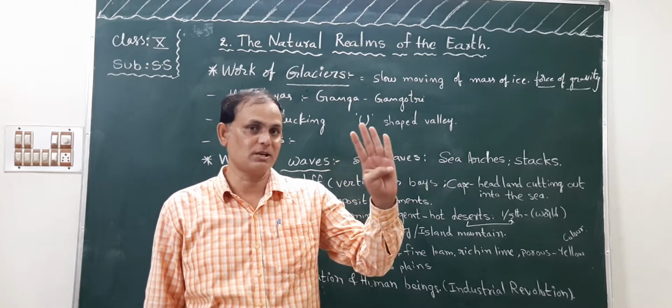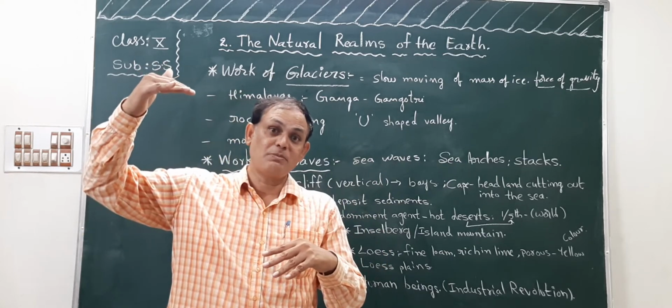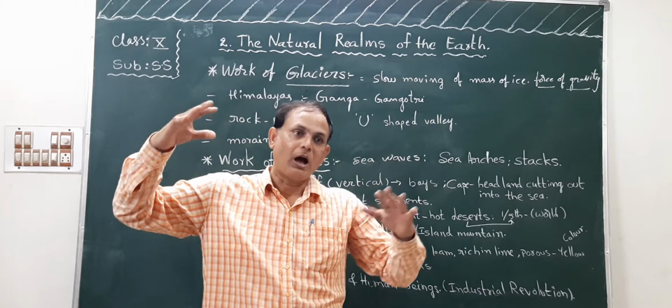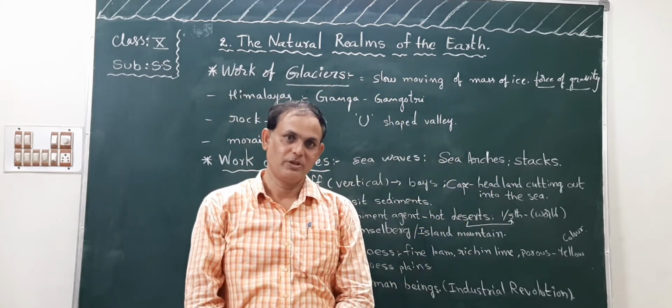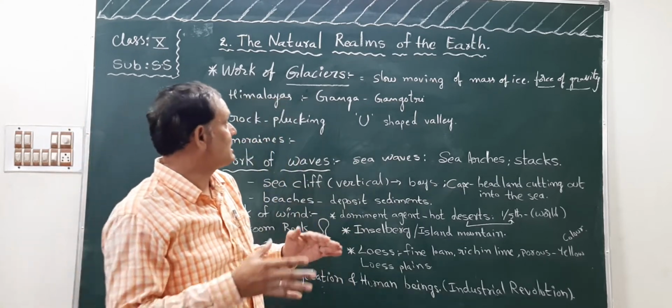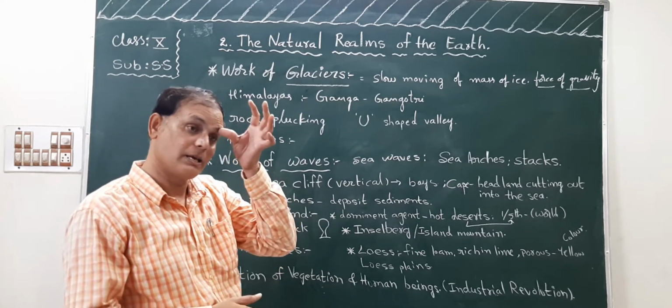The Trans Himalayas is the first one, on the north side of our country, almost snow covered throughout the year, children. So in the Himalayas, glaciers are there.